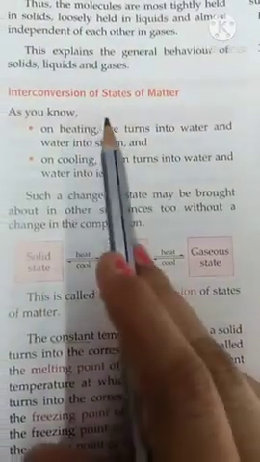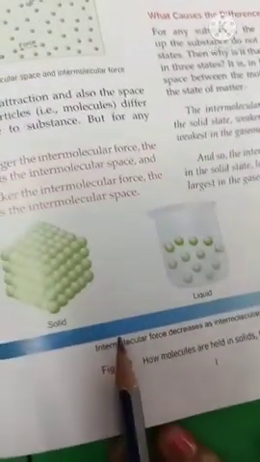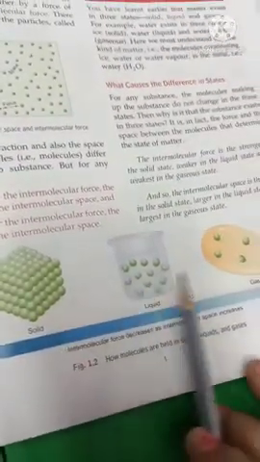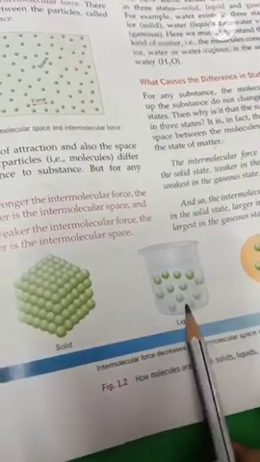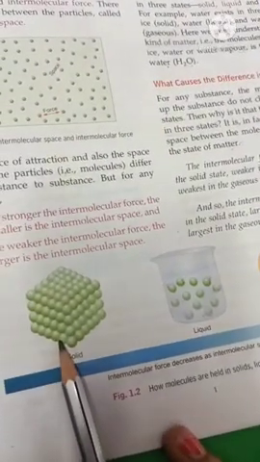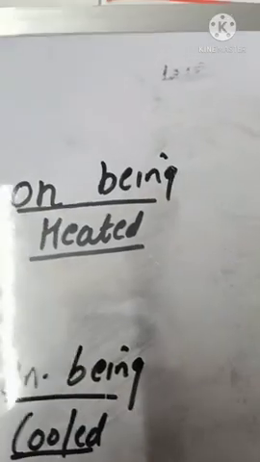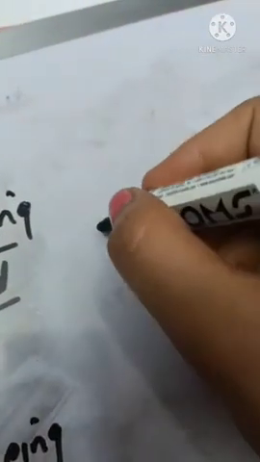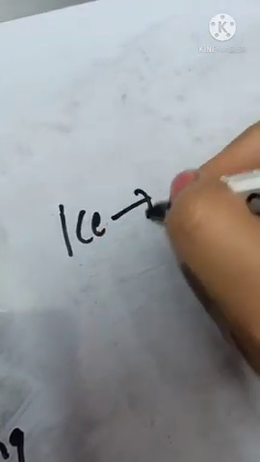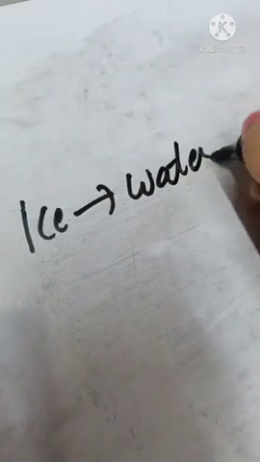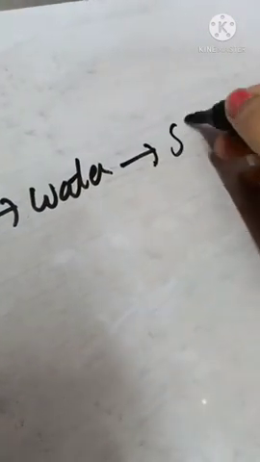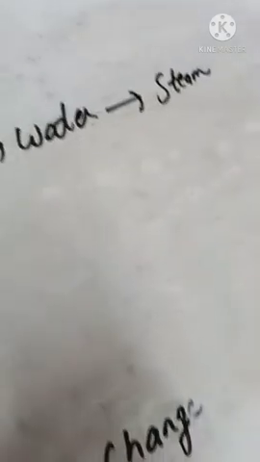Next we have interconversion of states of matter. We know beta, we can change a state of matter from solid to liquid or liquid to gas, or gas to liquid and liquid to solid, by heating or by cooling. For example, on being heated, we know ice turns into water and water turns into steam, that is water vapor.